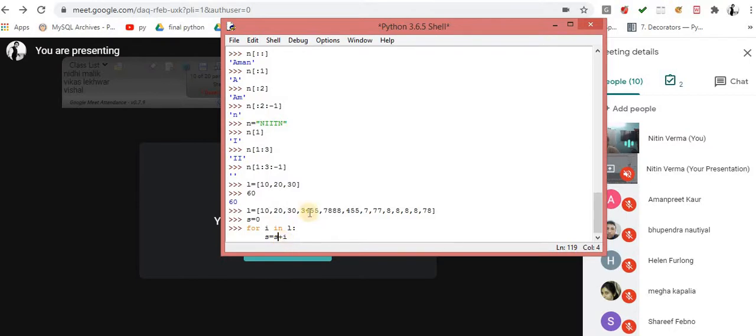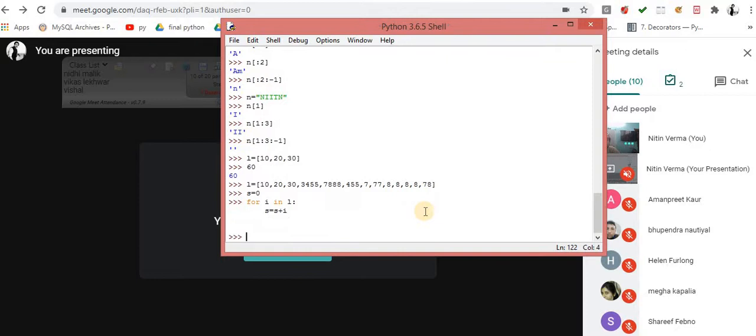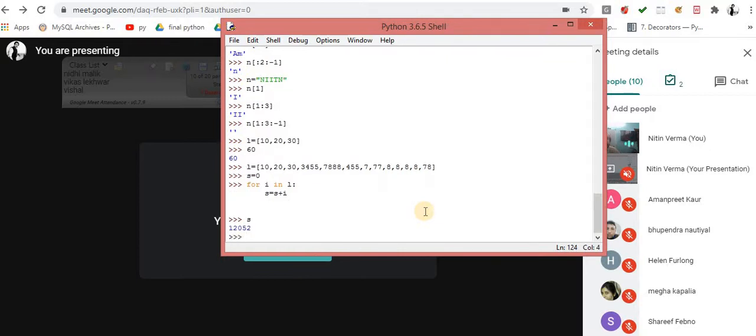In the next iteration, the new value is coming, i changes, that is 3455. Now what did you do? s is equal to 60 plus i, 60 plus 3455. Something like this. So this iteration will happen until all values are processed. After that, what you have to do is simply print this s.